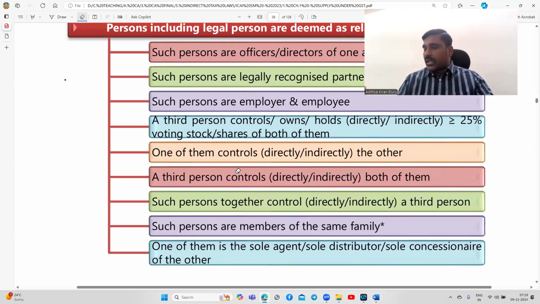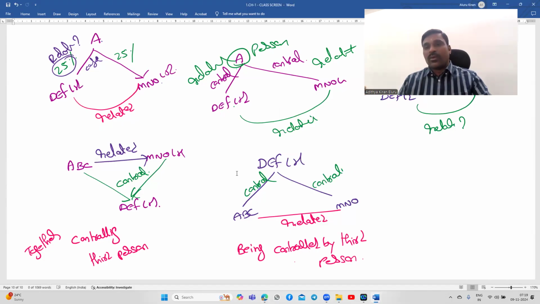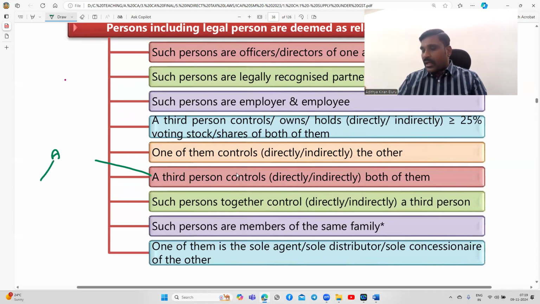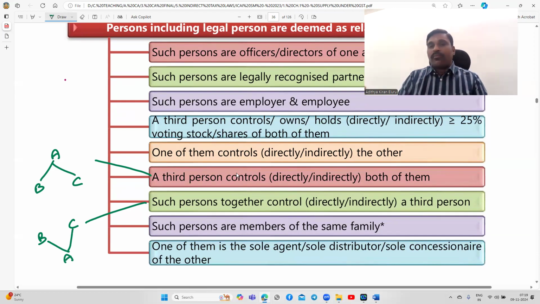One of them controls another, or a third person controls both of them. Such persons together control a third person. This is the case: a third person controls both of them, or both of them together control a third person. So A is controlling B and C, or B and C together are controlling A. The person may be a legal person or an artificial person.